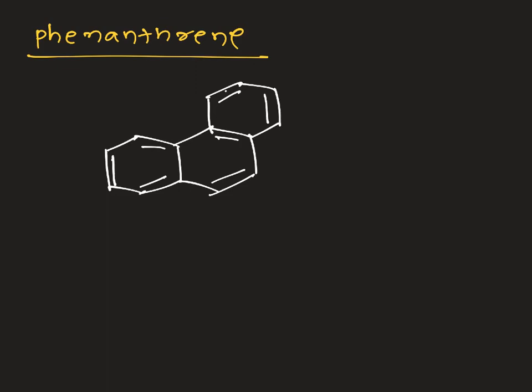And this is the structure of phenanthrene, and I am giving a homework. You tell me whether phenanthrene is an aromatic molecule or not, whether it is satisfying all the conditions or not. And this is about aromaticity and Huckel's condition.